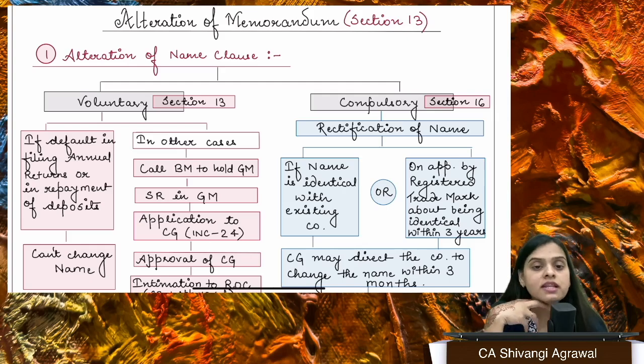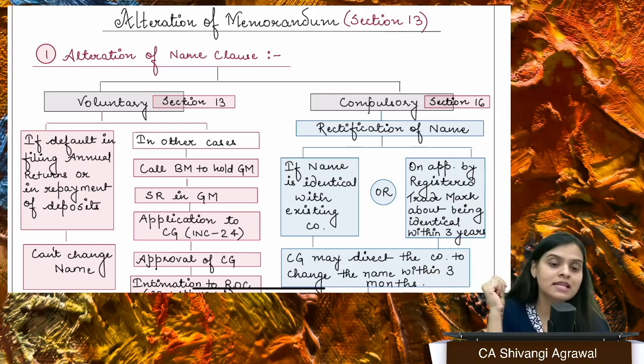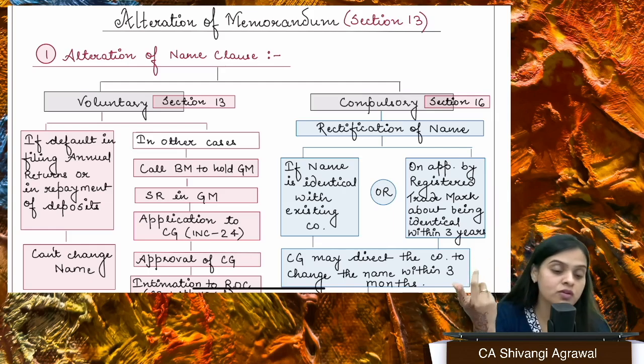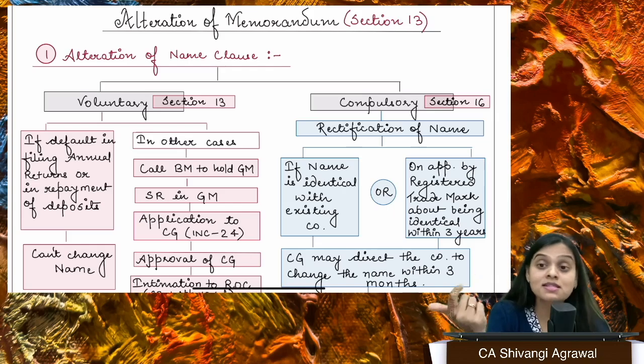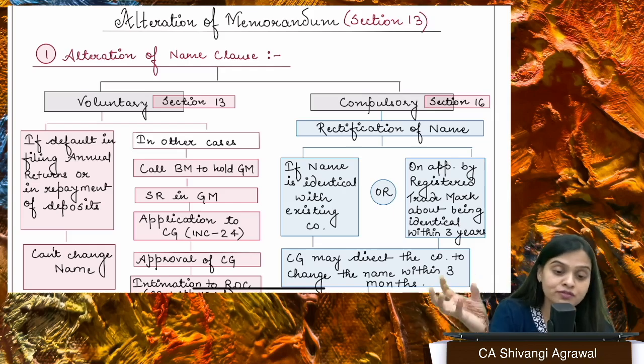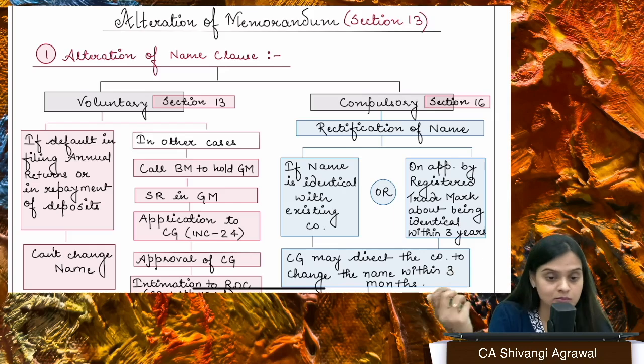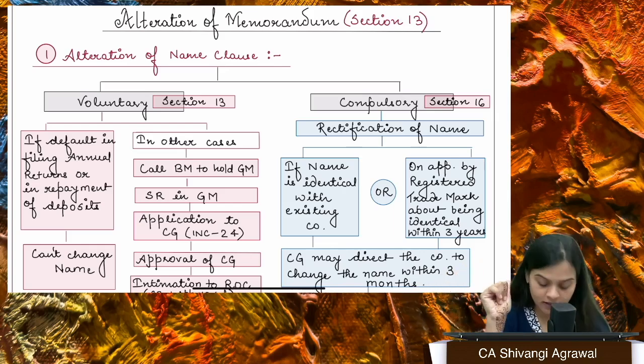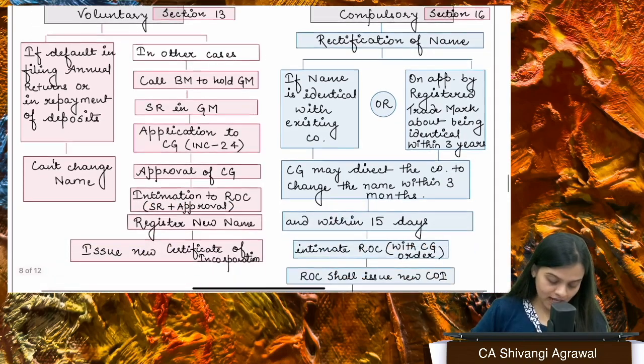You can change the name of the company only if you have not defaulted in filing your financial statements or annual returns, and you have not defaulted in repayment of deposits, debentures, interest. If you have defaulted in that, then rectify that default, right? You cannot change it. Okay. Fine. So we have two things.